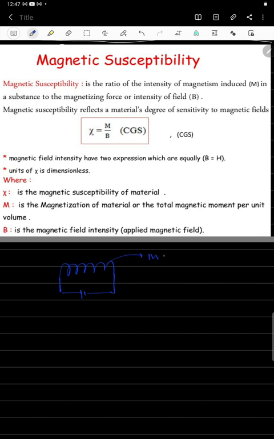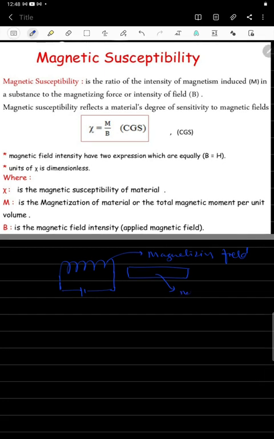It creates the magnetizing field here, and we place a non-magnetized material into that magnetizing field. Then it creates a net magnetization.